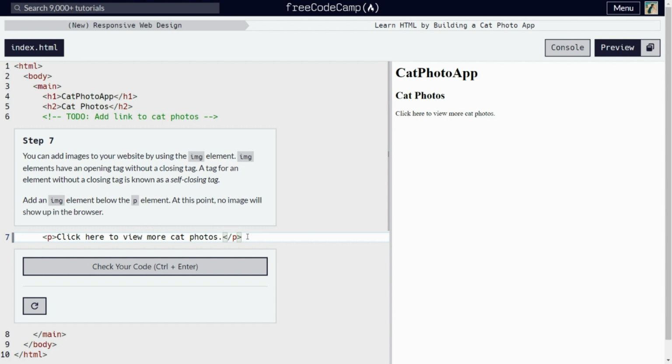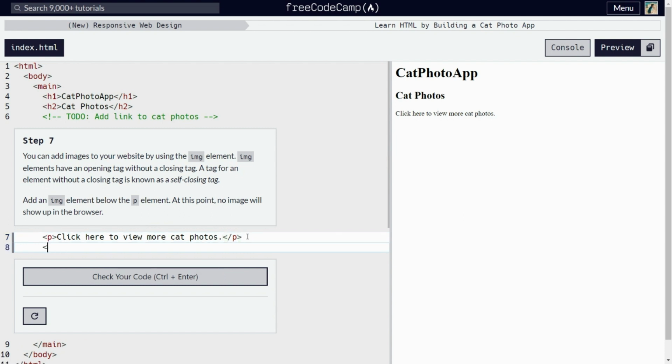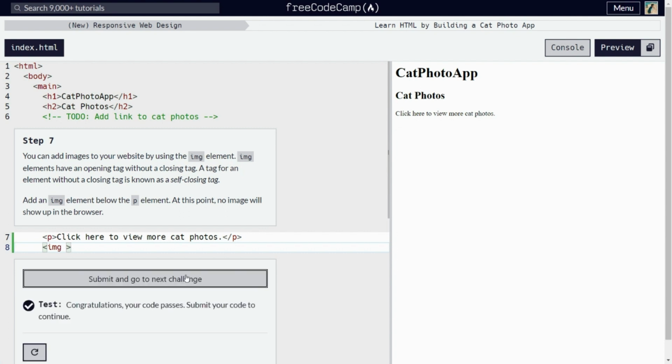So this one is quite different from the last elements that we've practiced. This one only has an image element, so we just put an image without a closing tag. So like this, let's check our code. Yep, and it passes.